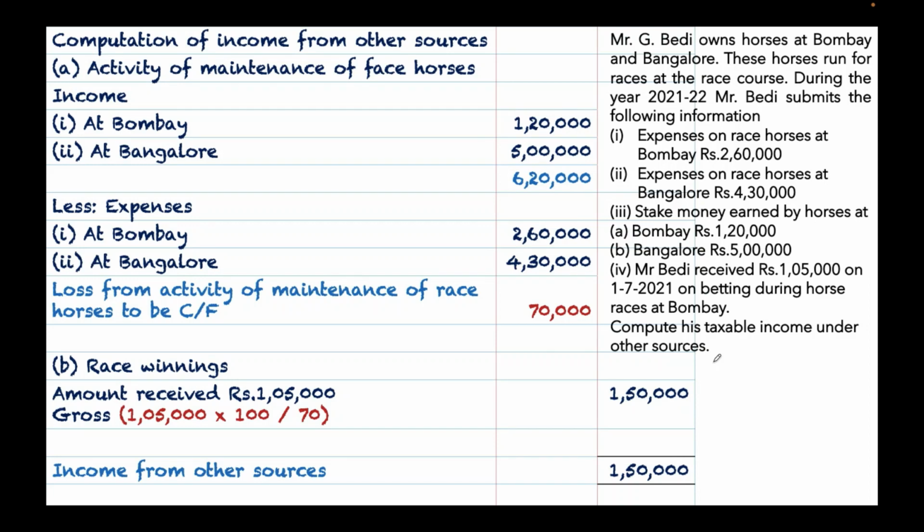So the amount received as stake money from race horses is 6,20,000. From that, we will be deducting the expenses on maintenance of race horses, that is 6,90,000. So the balance, which is 70,000, has to be carried forward for the next 4 years and it should be adjusted only from stake money. Race winnings 1,50,000. So income from other sources is 1,50,000.